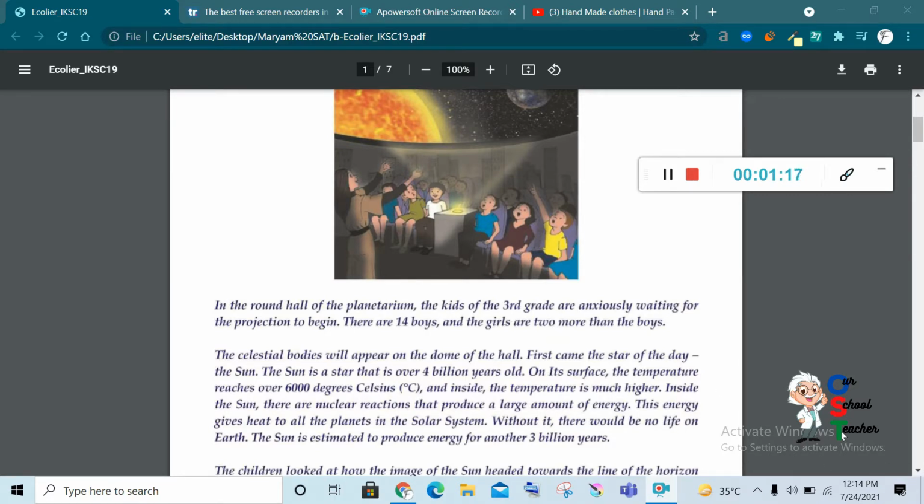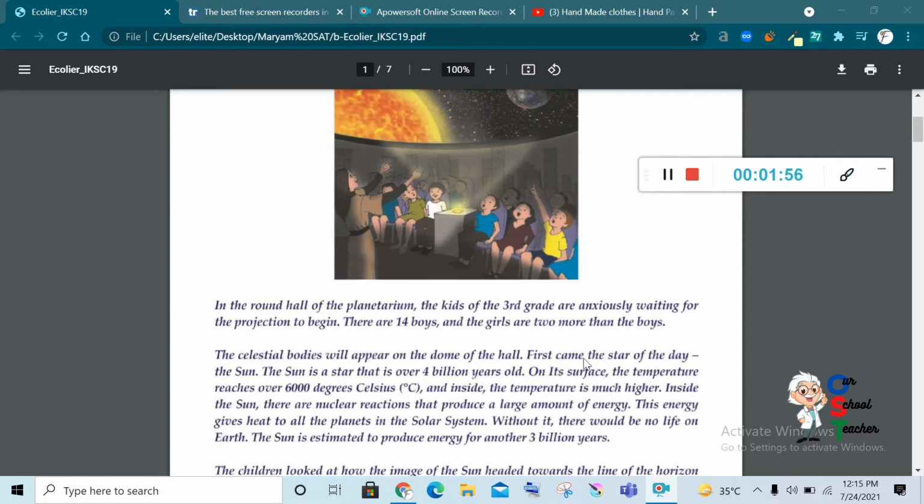Okay, now move on. The celestial bodies will appear on the dome of the hall. Actually, celestial bodies means everything related to the solar system, planets, sky or space. All the things that are related with sky, planets or space, these bodies are known as celestial bodies. So in this paragraph they are discussing the solar system, all 9 planets and the star, and they are going to ask different questions according to that.